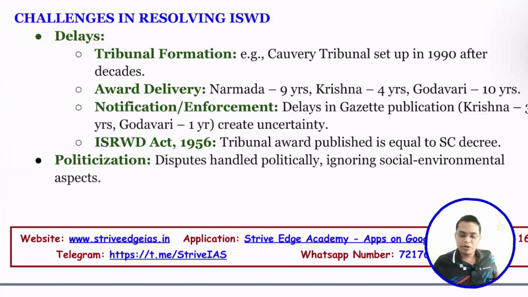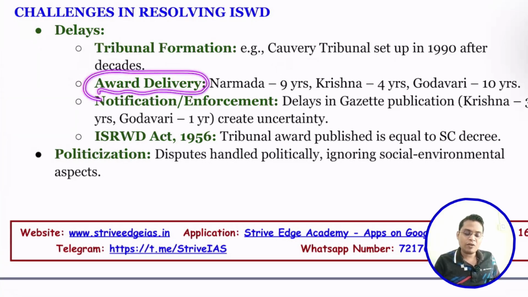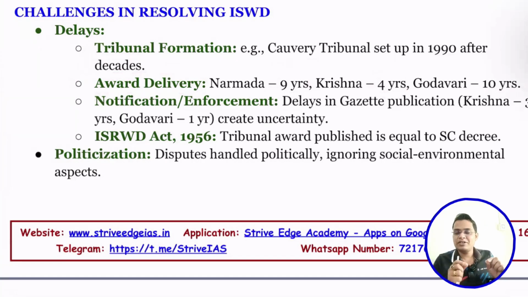It takes decades. For example, the Kaveri tribunal was set up in the 1990s, after decades. So when a dispute arises, after 10 years they establish the tribunal, and then the tribunal takes 10, 9, 4, 10 years simply to give the judgment. Just imagine, 20 years gone there. Then even if the tribunal gives its judgment, unless it is notified, there is no implementation of that judgment.